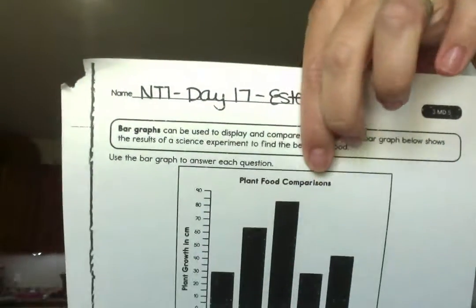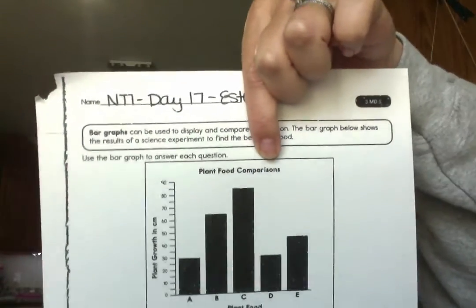Bar graphs can be used to display and compare information. The bar graph below shows the results of a science experiment to find the best plant food. So we kind of talked about this earlier this year. Every bar graph has a title. Your title's right at the top. Plant food comparisons.